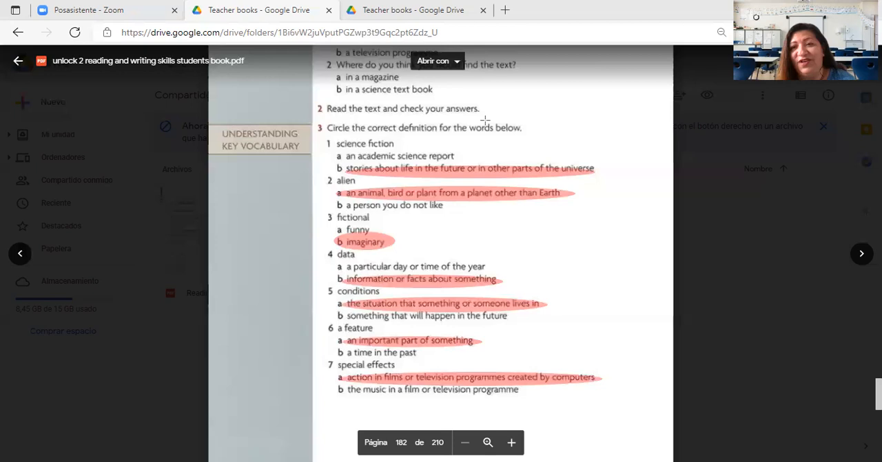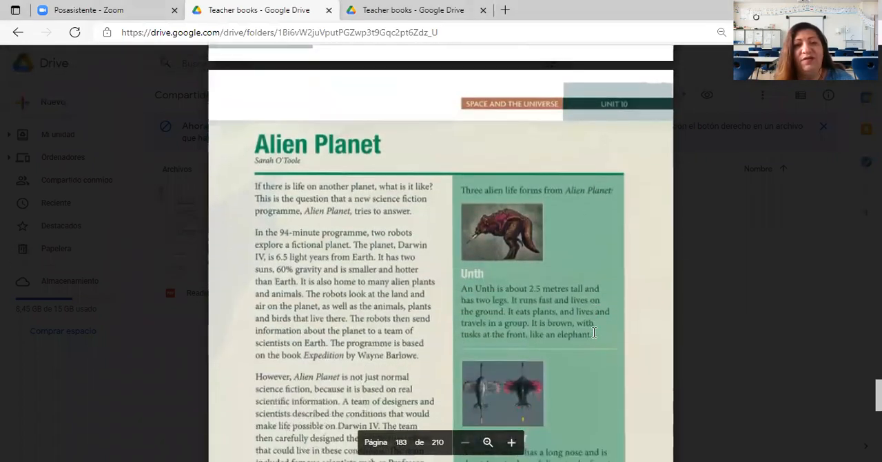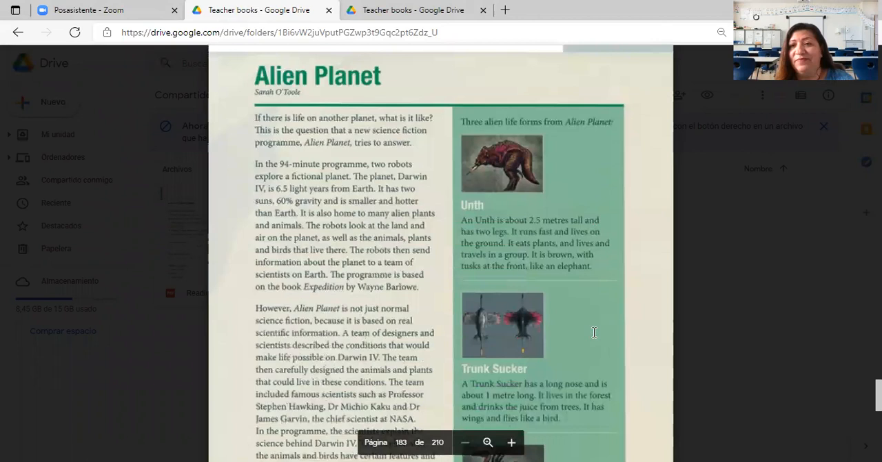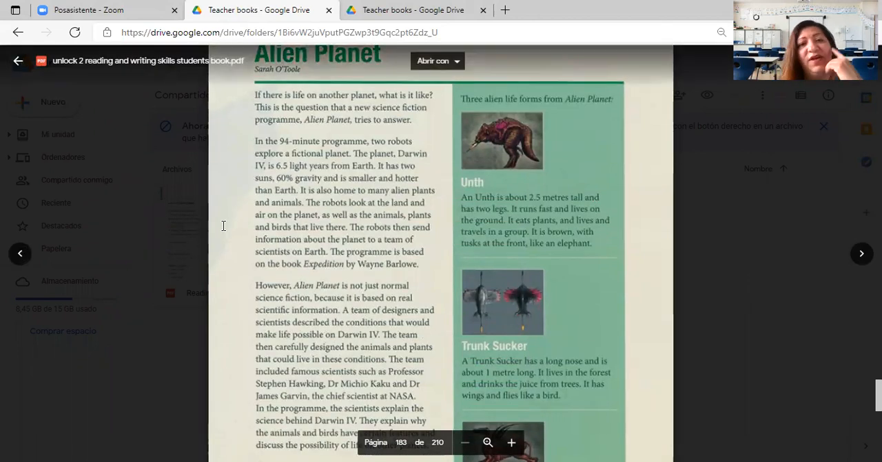Okay, excellent. We finish here and we are ready to read our article. The name of our article is Alien Planet. What was Alien Planet? Let's start reading. Follow the reading, please. If you want to use your virtual book, it's excellent. If you want just to follow the story here in my presentation, that's fantastic.